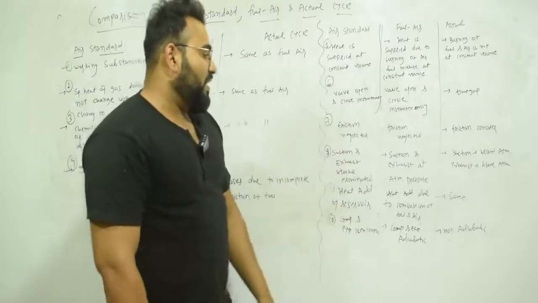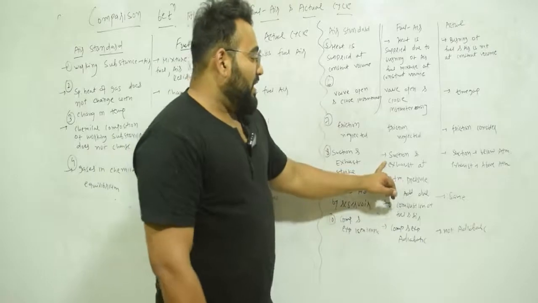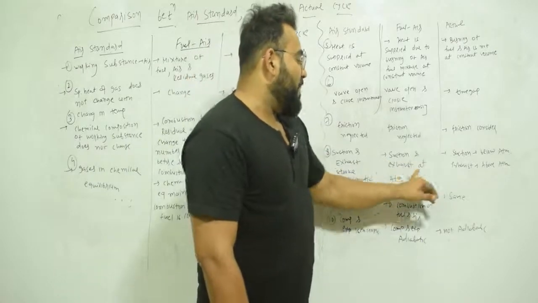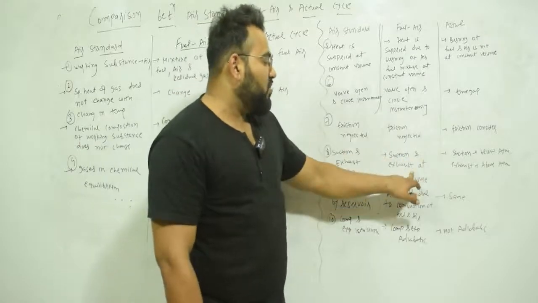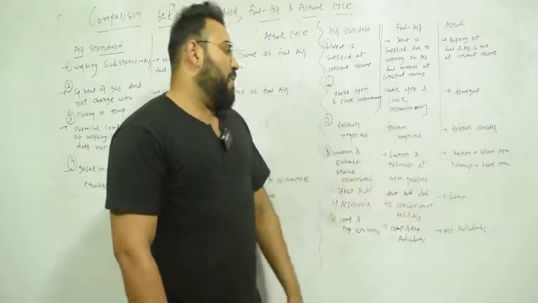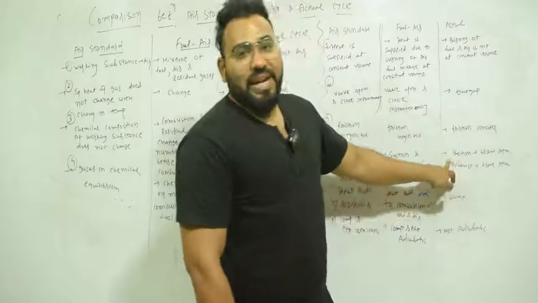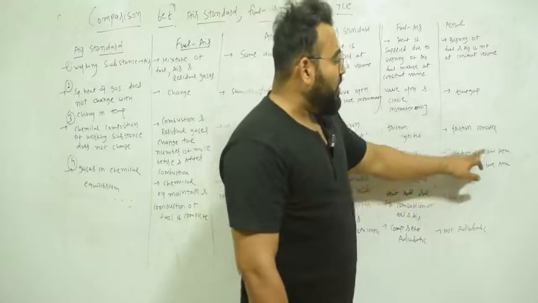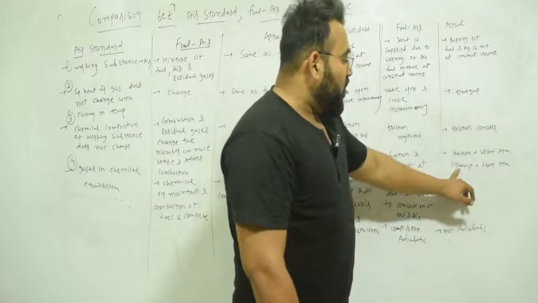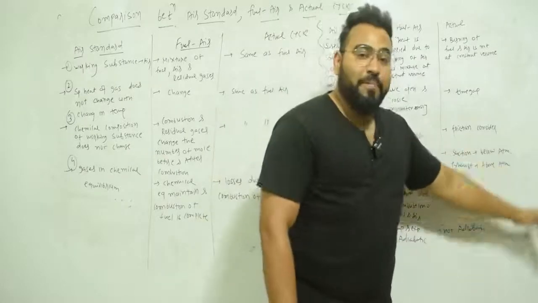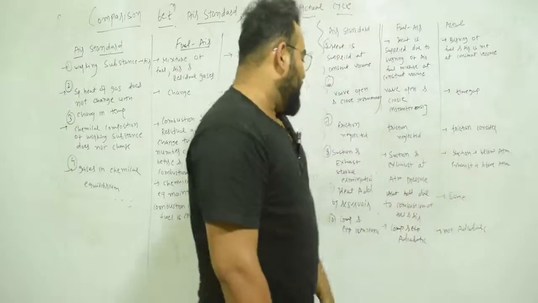Okay. Eighth, in air standard cycle suction and exhaust strokes are eliminated, so we do not consider suction and exhaust stroke in air standard cycle, whereas in fuel air cycle suction and exhaust take place at atmospheric pressure. So in fuel air cycle both suction stroke and exhaust stroke take place at atmospheric pressure, whereas in actual cycle the suction stroke takes place below atmospheric pressure, because we have to do suction, and the exhaust stroke happens above atmospheric pressure. Okay, so that is for the actual cycle.